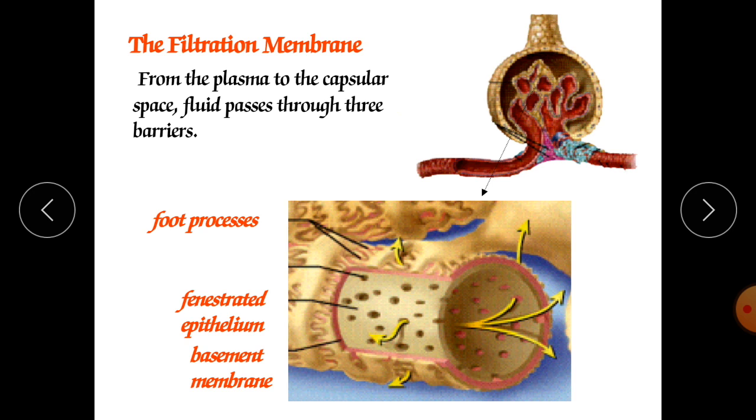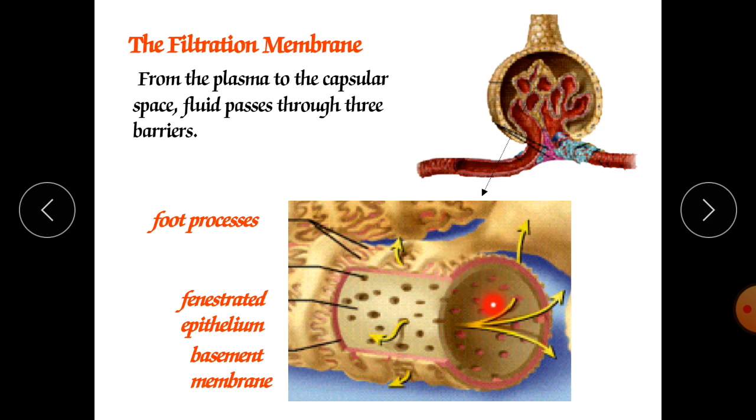Now the filtration membrane. The filtration membrane plays a great role in the filtration of the filtration fraction which comes over the glomerulus. There are three layers of the filtration membrane in our glomerulus. Together, the glomerular capillaries and the podocytes, which completely encircle the capillaries, form a leaky barrier known as the filtration membrane. It is a leaky membrane.